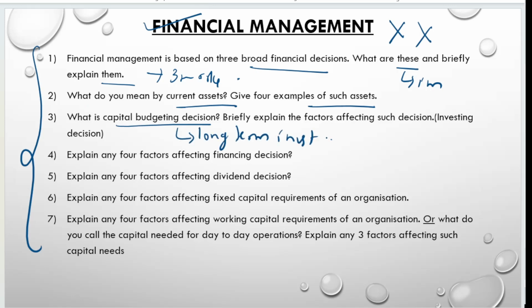Long-term investment decision. And what are the factors affecting such decision? Four factors affecting the financing decision, factors affecting the dividend decision, fixed capital and working capital. That's all. See, day-to-day operation they have given, that is nothing but working capital.